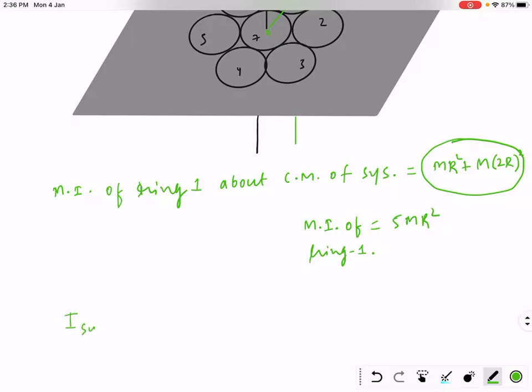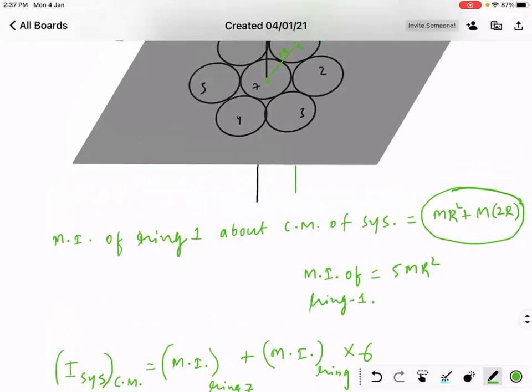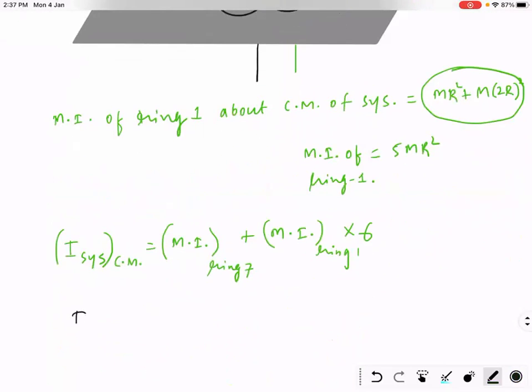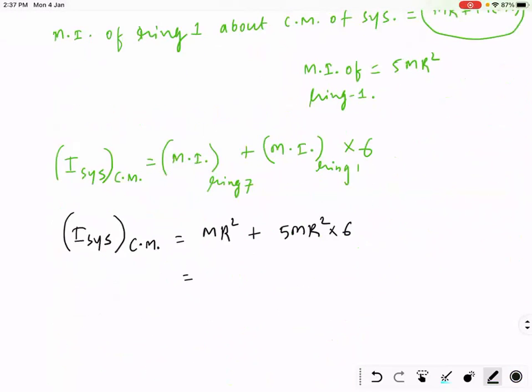So the moment of inertia of the system about the center of mass of the system: first the moment of inertia of ring 7, plus the moment of inertia of ring 1 into 6, because you have 6 identical rings like that. Am I right? So it is mr square plus 5 mr square into 6. Wait.